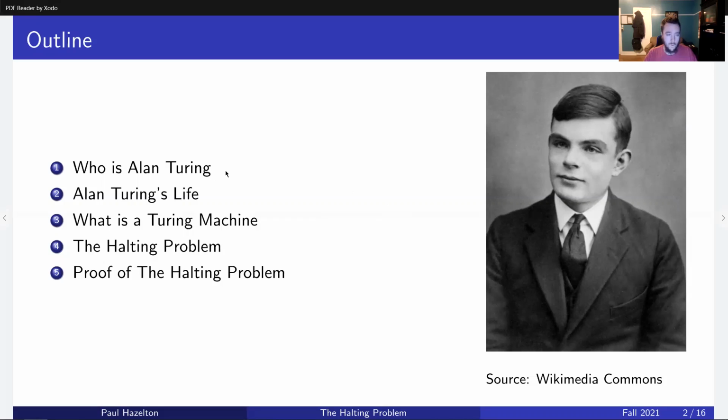First, we're going to explain who is Alan Turing. Then we're going to go through what he did in his life and all the amazing accomplishments he has. Later, I'm going to explain what a Turing machine is, which is something that he came up with that helped improve stuff and change the world forever. Then I'm going to tell you about the halting problem, which is the main focus of my paper. And we're going to go through a simplified proof of the halting problem.